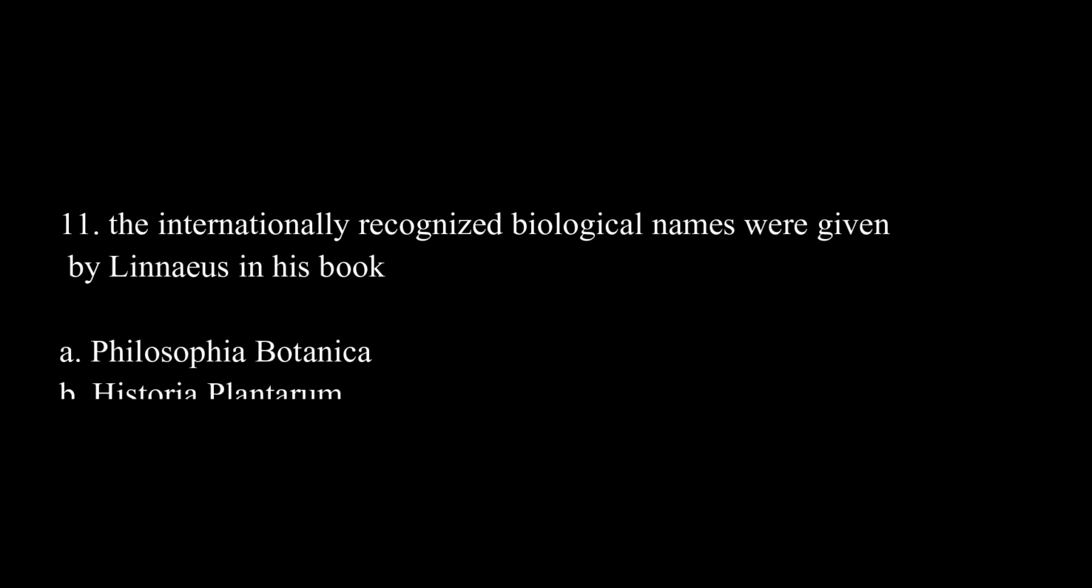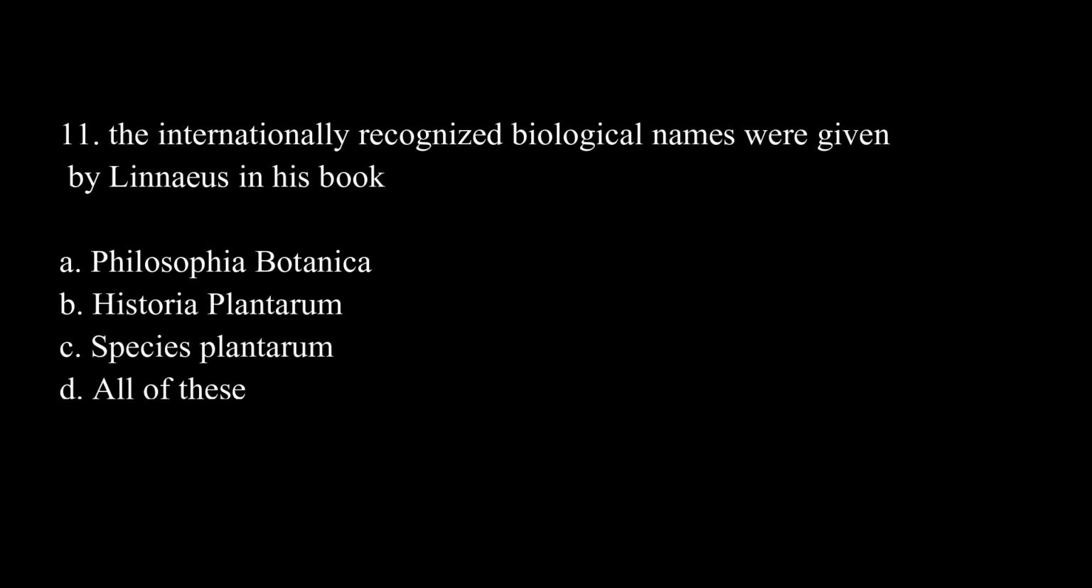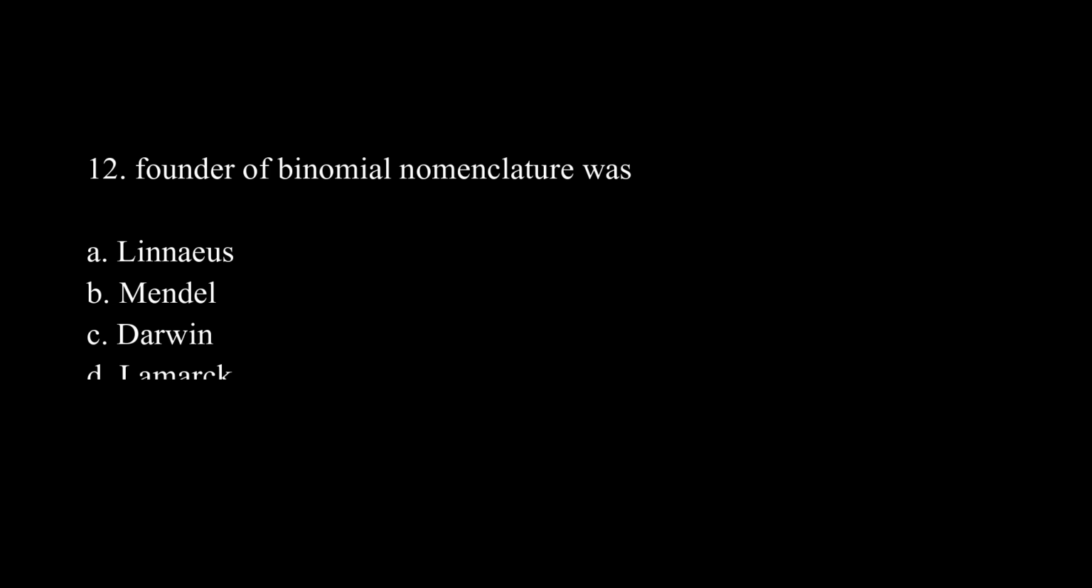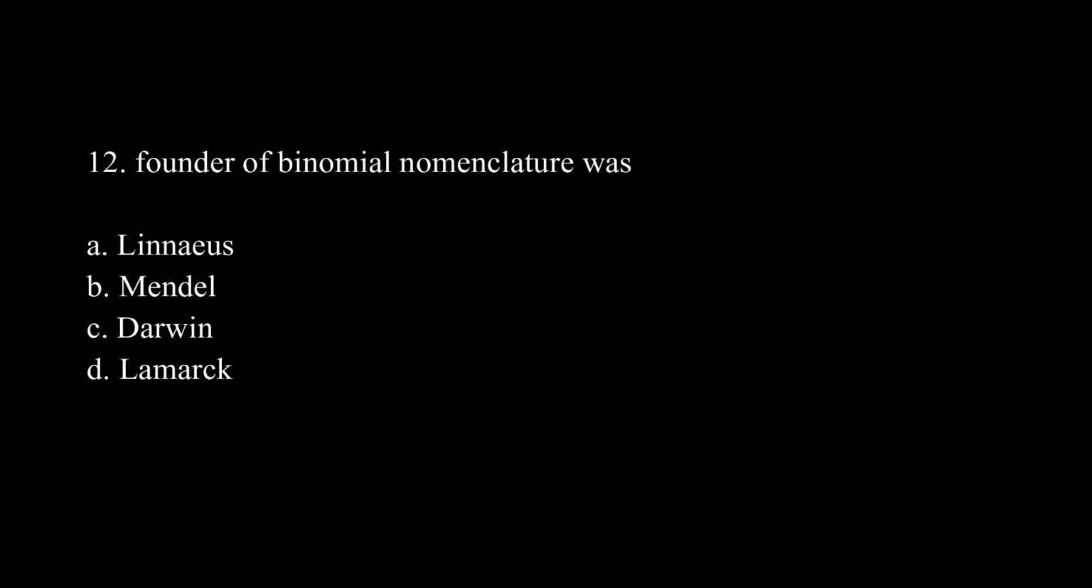The internationally recognized biological names were given by Linnaeus in his book. Option A, Philosophia Botanica. Option B, Historia Plantarum. Option C, Species Plantarum. Option D, none of these. The correct answer is C, which is Species Plantarum. Founder of the binomial nomenclature was option A, Linnaeus, option B, Mendel, option C, Darwin, option D, Lamarck. The correct answer is option A, which is Linnaeus.